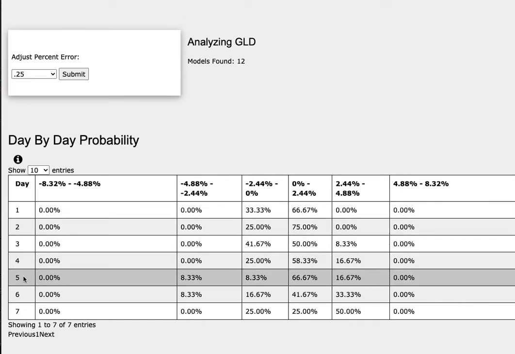As we progress to the 5th day or week of trading, gold futures has a 67% chance to climb between 0 to 2.4%, a 17% chance to climb between 2.4 to 4.9%. To the downside, it has an 8% chance to fall between 0 to negative 2.4%, and an 8% chance to fall between negative 2.4 to negative 4.9%.